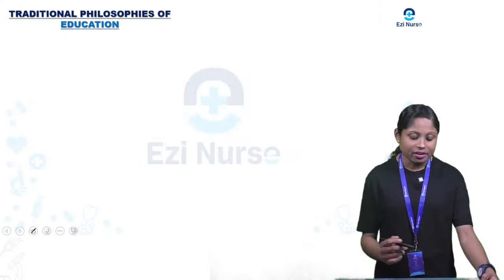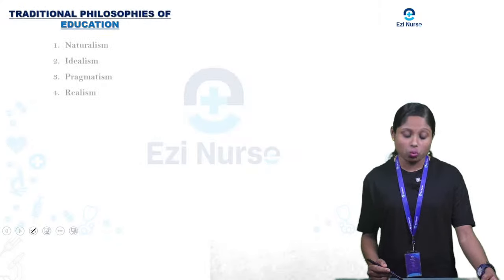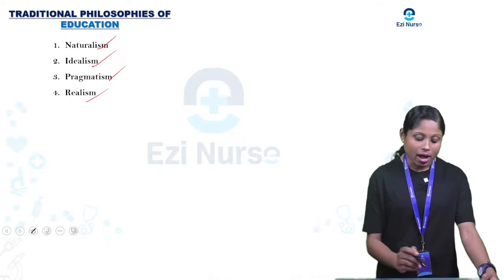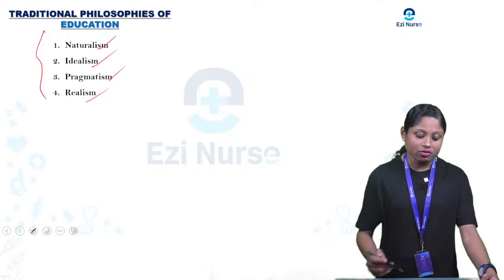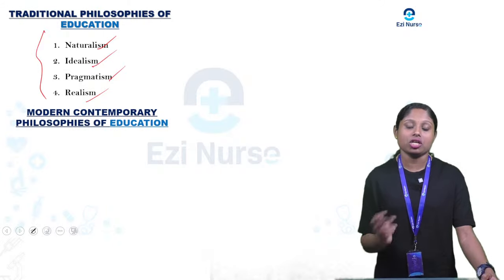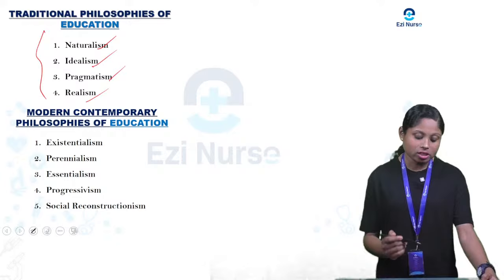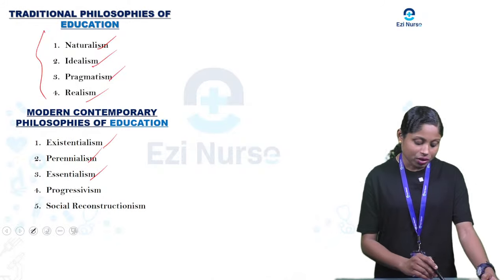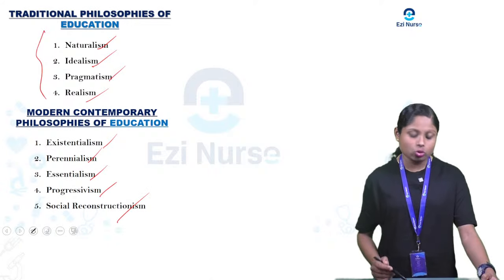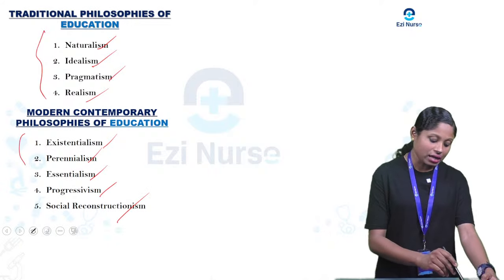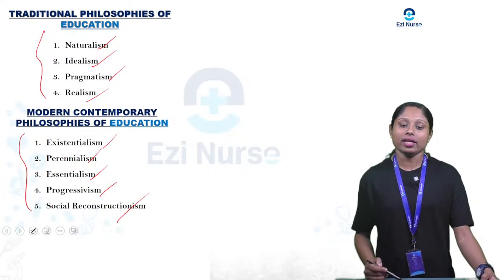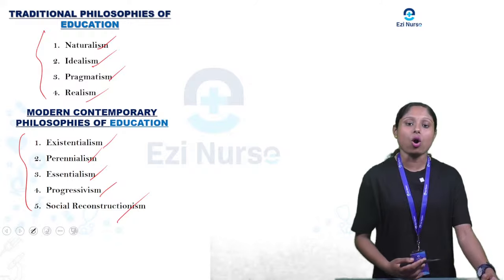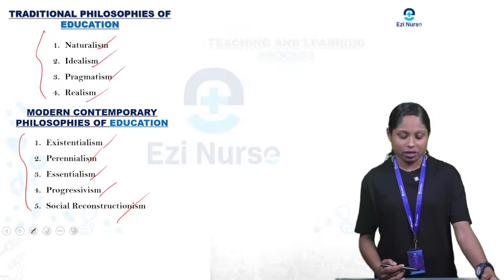So next we will see traditional philosophies of education. What are the traditional philosophies? Naturalism, idealism, pragmatism and realism. So these are the four traditional philosophies of education. Now coming to the modern contemporary theories of education: existentialism, perennialism, essentialism, progressivism and social reconstructivism. For further explanations, you can go through EasyNurse, where you will get all the theories with detailed explanations.